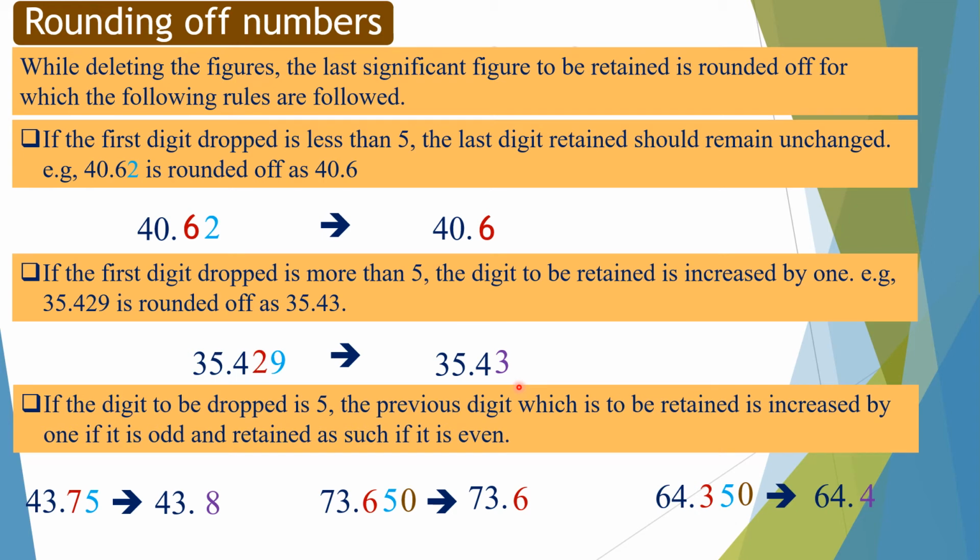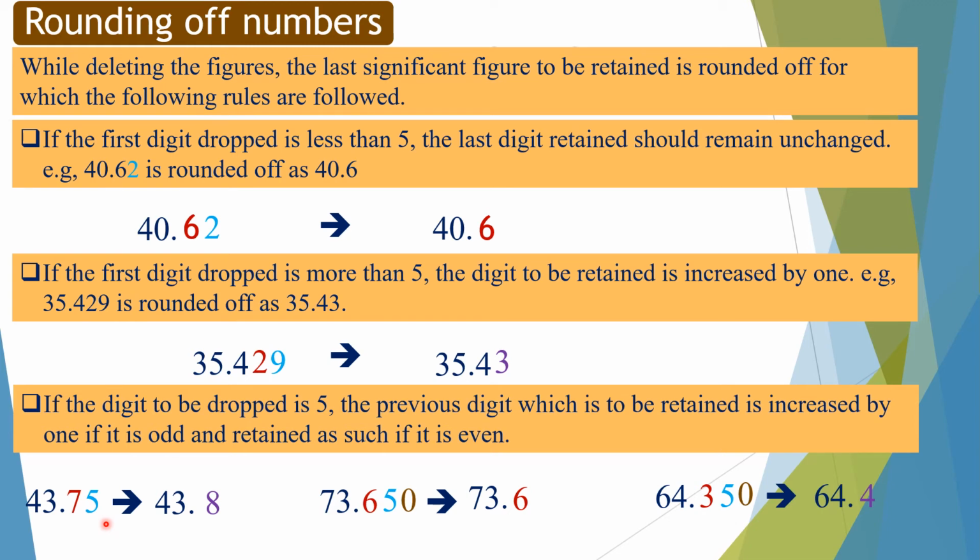If the digit to be dropped is 5, the previous digit which is to be retained is increased by 1 if it is odd and retained as such if it is even. 43.75 is rounded off as 43.8 because in 43.75 dropping digit is 5 and retained digit is odd number. So we add 1 in retained digit.